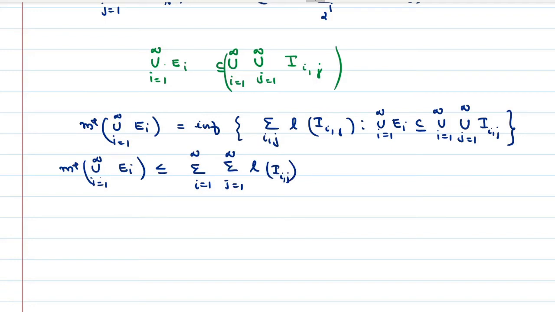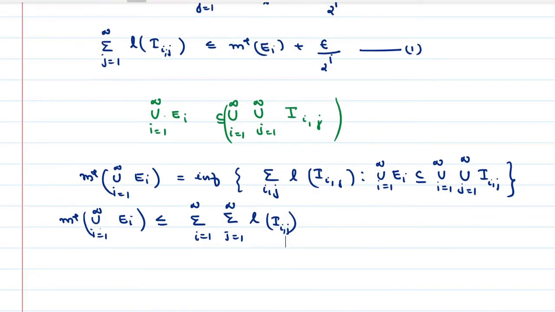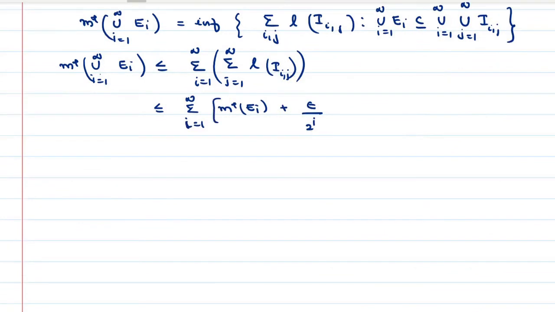From equation 1, we have got the value of sigma j, which is less than or equal to, and the sigma i is equal to 1 to infinity is there, m star of Ei plus epsilon by 2 raised to i. Is it right? We can apply the summation separately, which is equal to sigma i is equal to 1 to infinity m star of Ei plus sigma i is equal to 1 to infinity epsilon by 2 raised to i.